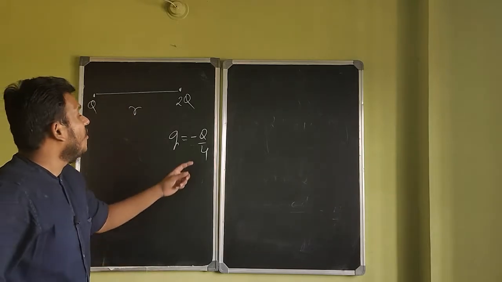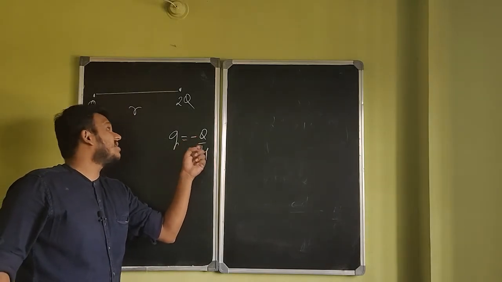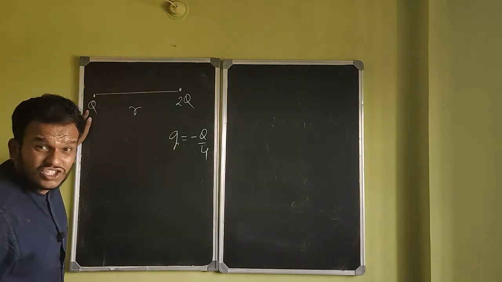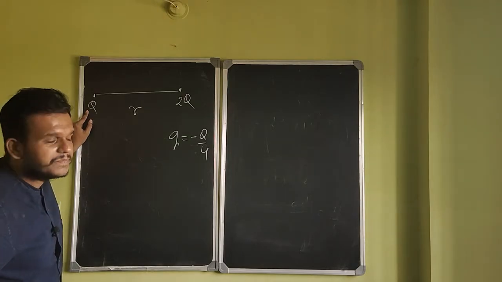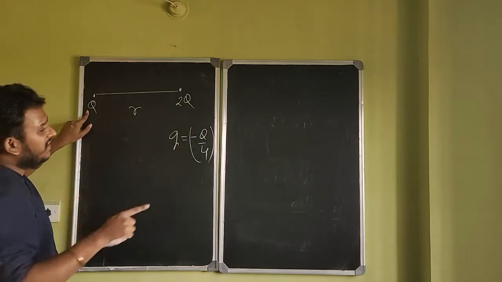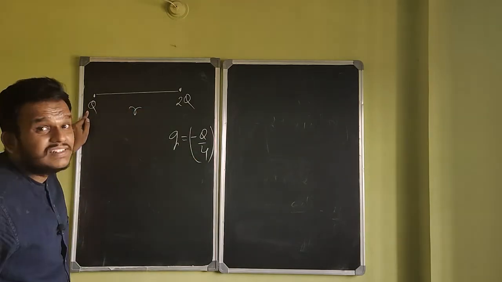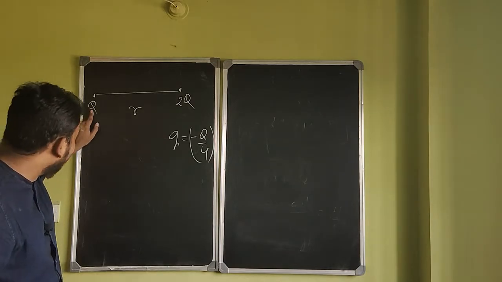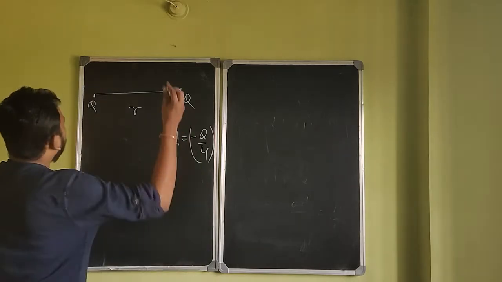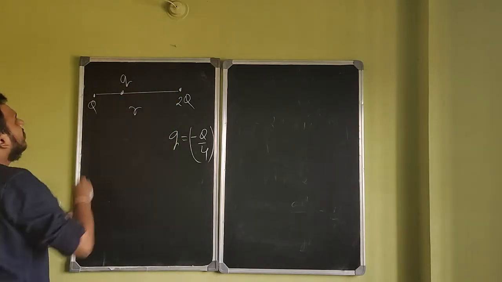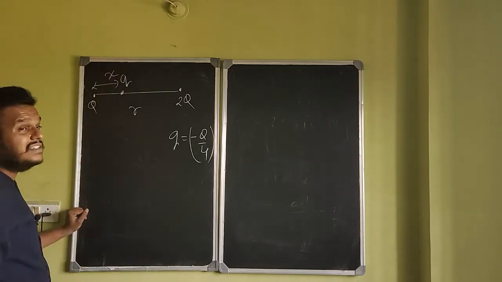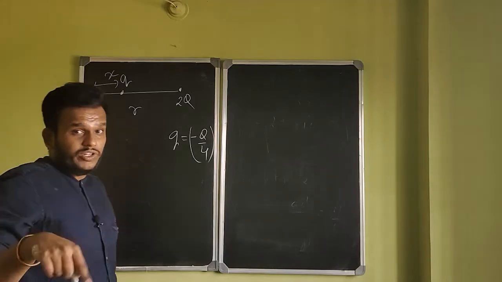The question was, where should you place this charge on the line joining these two charges so that the net force on this charge becomes 0. That was the question. Where do you want to place this charge of minus Q by 4, on the line joining these two charges, such that the net force on this charge becomes 0? So let's start with this. Let the charge be placed at a distance of x from this charge such that your net force is going to be 0.